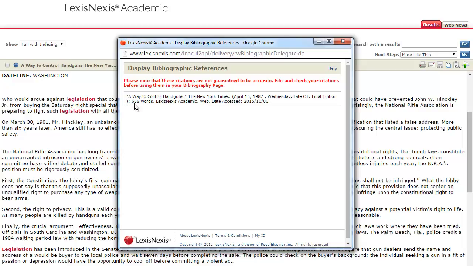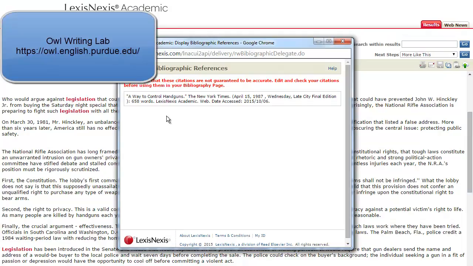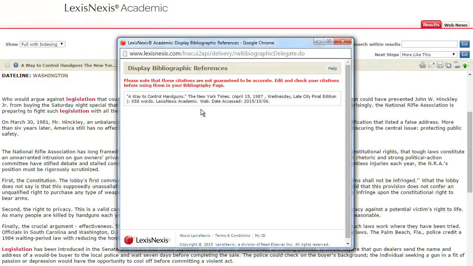However, they're not using the hanging indent. So with this information, I'd probably want to go to the OWL Writing Lab at Purdue University Online. Just Google OWL Purdue and look at MLA citation for a newspaper article electronically. You might consult your MLA style publication manual as well.